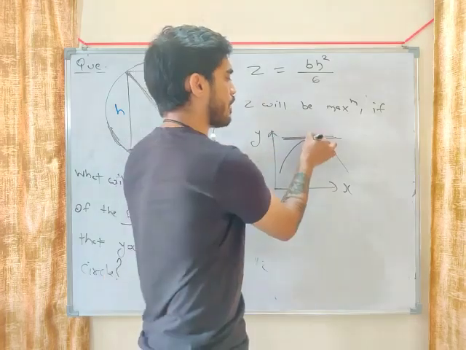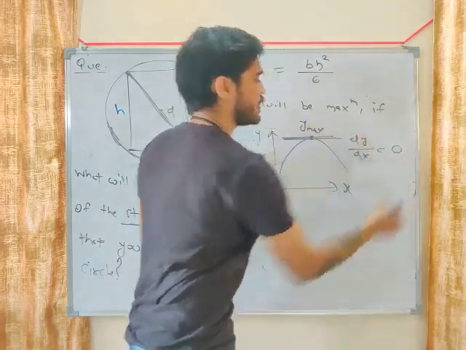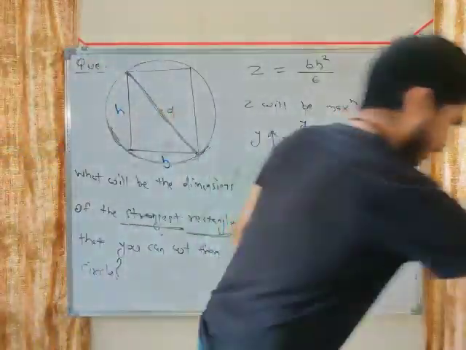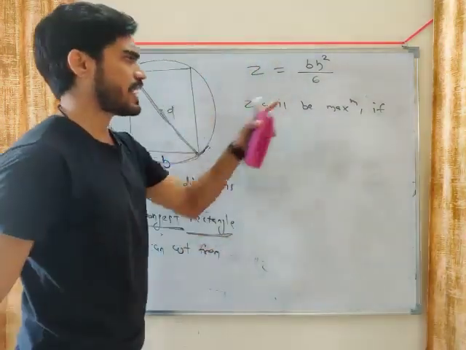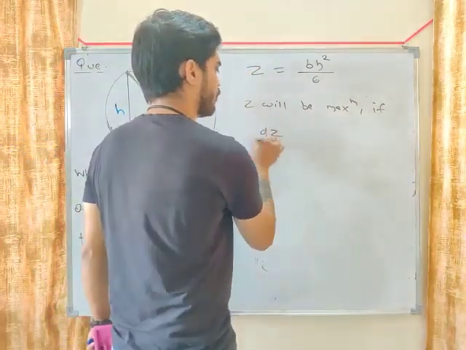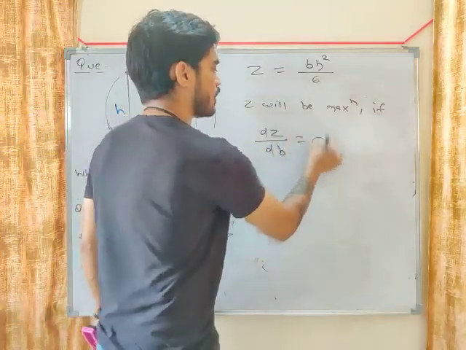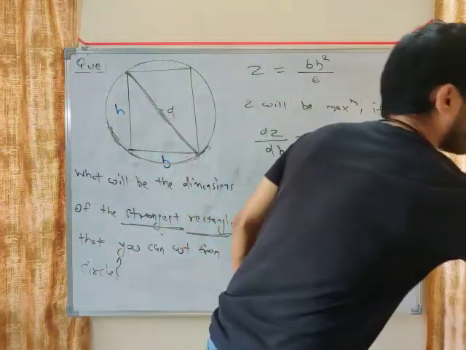Y will be maximum when dy by dx will be 0, right? This is the concept of maxima. So if you need to calculate Z maximum, Z will be maximum if dz by db equals 0.